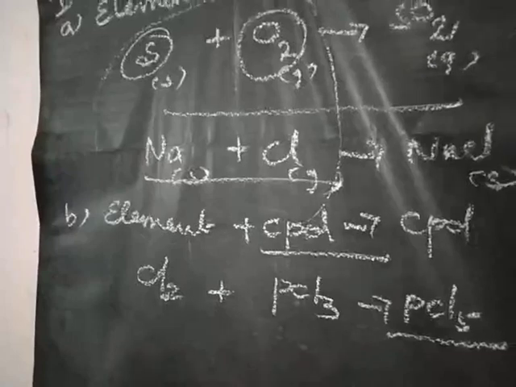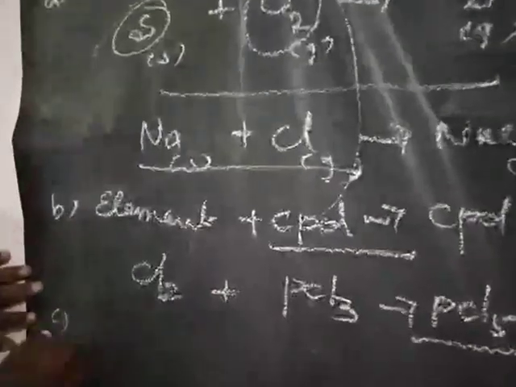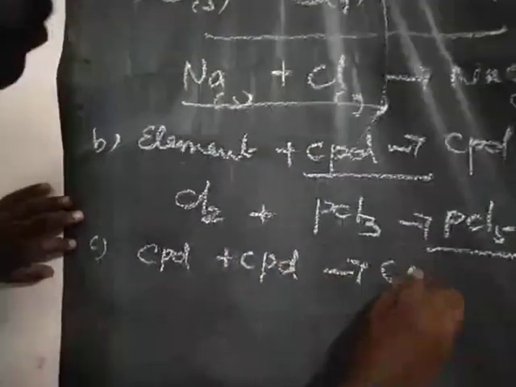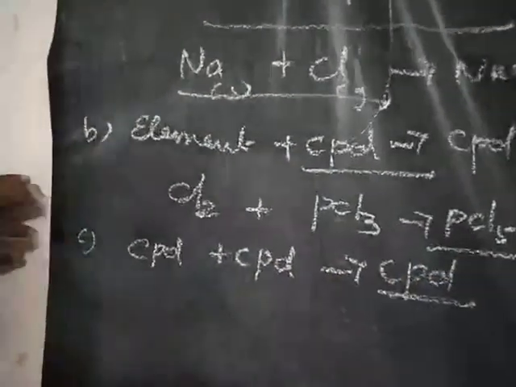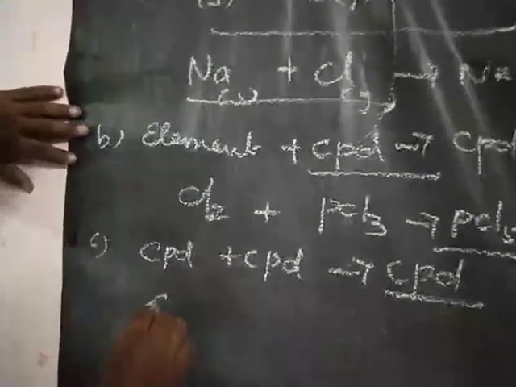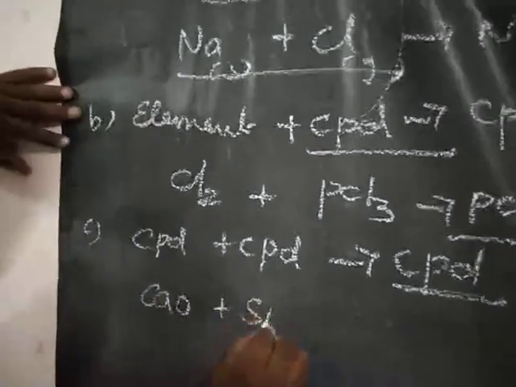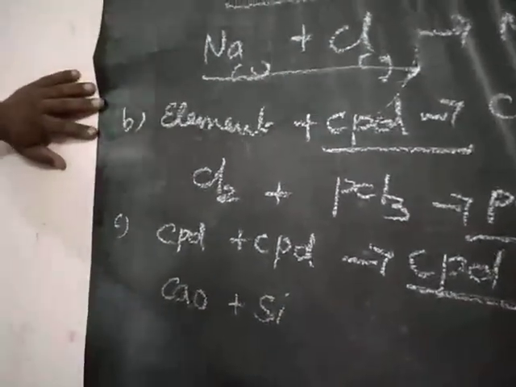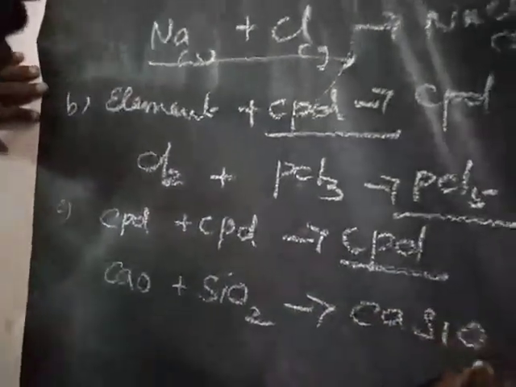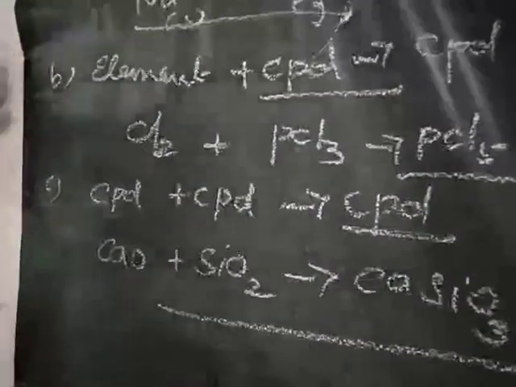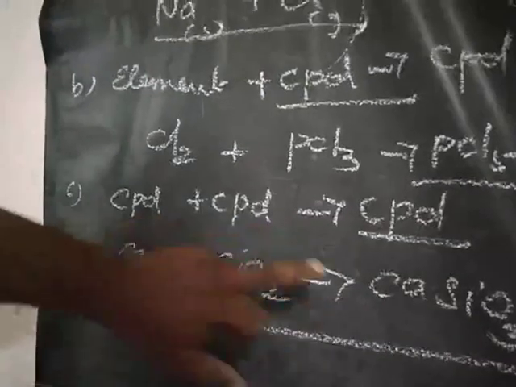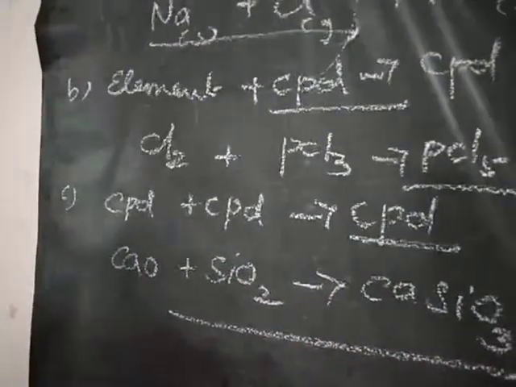Third one, compound plus compound gives compound. Don't write CPD; write the full form. For example, calcium oxide plus silicon dioxide gives calcium silicate, CaSiO3. Calcium oxide and silicon dioxide are both compounds.